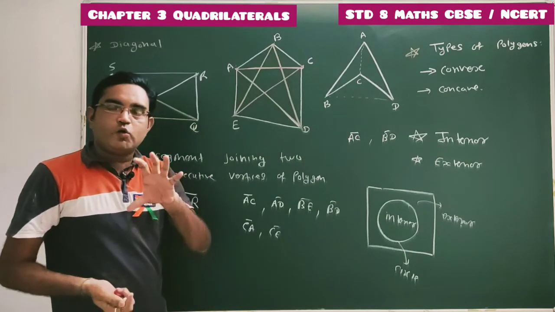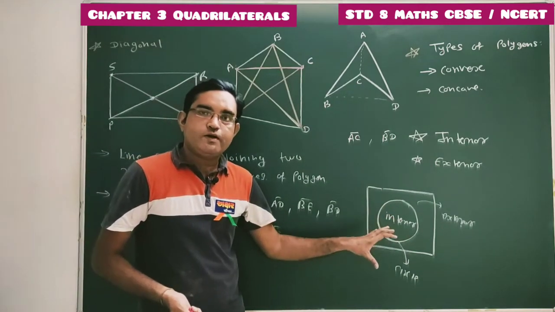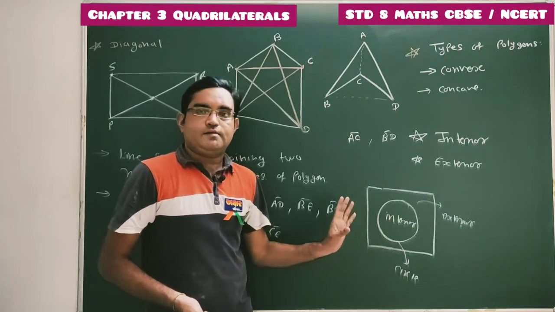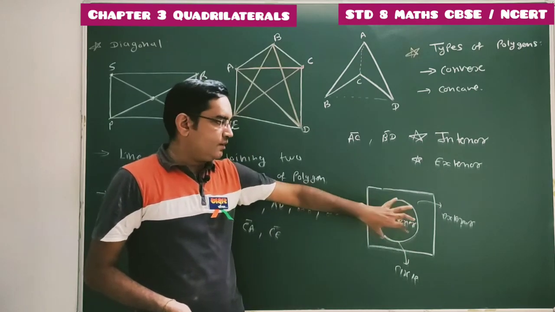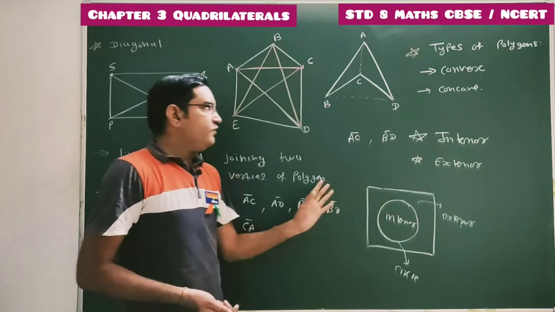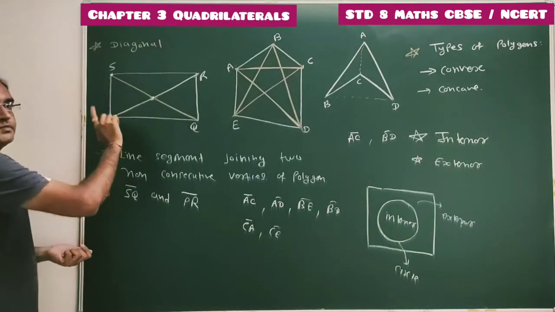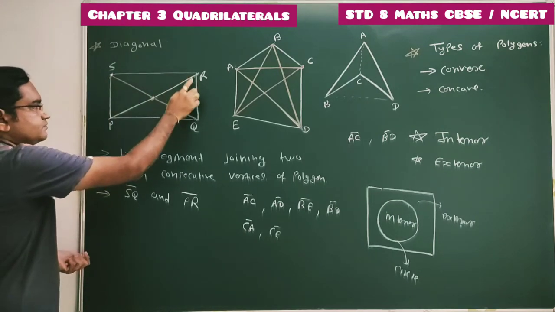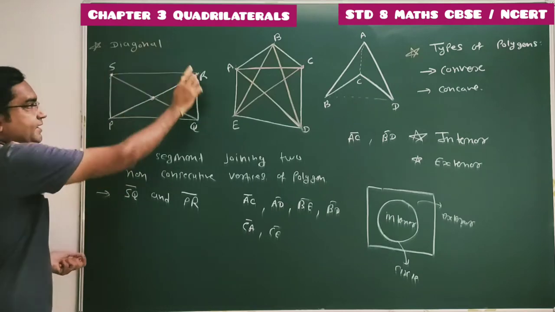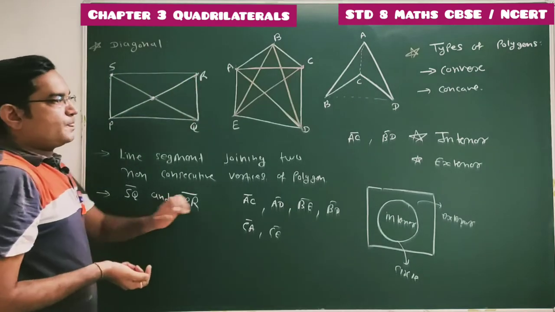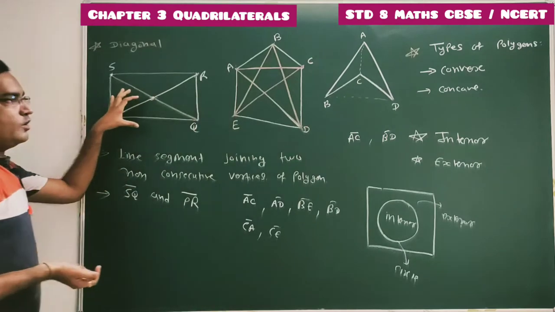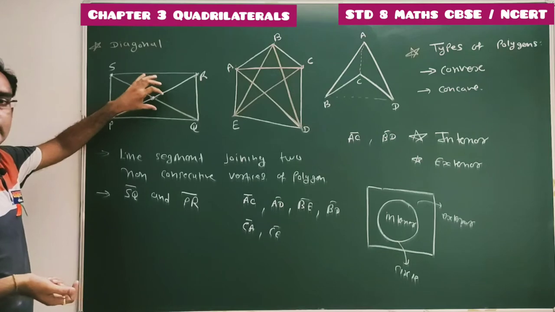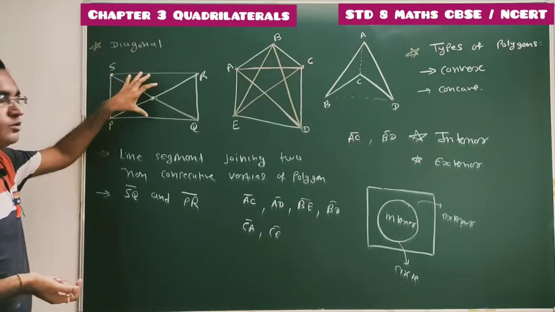So if we draw any closed figure in a plane, that closed figure divides our plane into three disjoint sets. Done. Interior of circle, circle itself, and exterior of circle. So if we draw any polygon in a plane, that polygon divides our plane into three parts: interior of the polygon, polygon itself, and exterior of polygon. Now to define convex and concave polygon, we have to check whether any part of a diagonal lies in the exterior of this polygon.